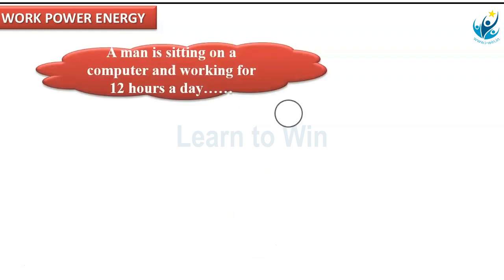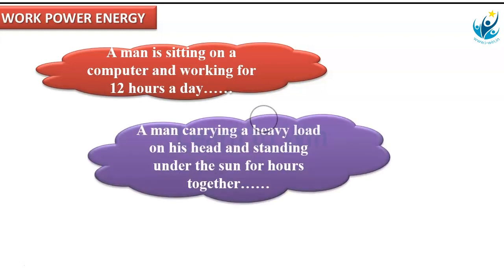The first example is a man sitting at a computer and working for 12 hours a day. Similarly, the second example is a man carrying a heavy load on his head and standing under the sun for hours together. So, in these two examples, there is no displacement for the man.